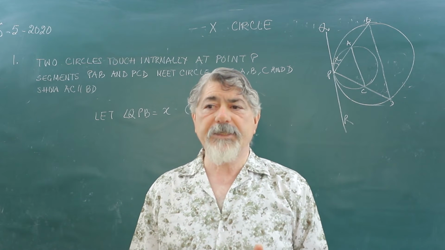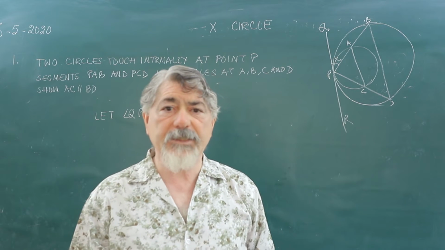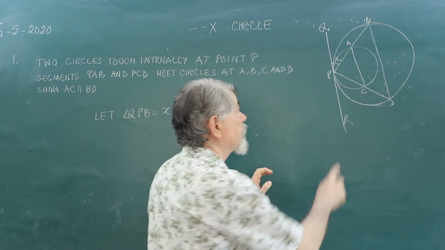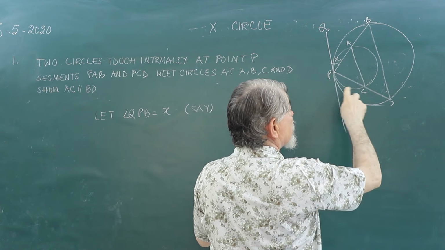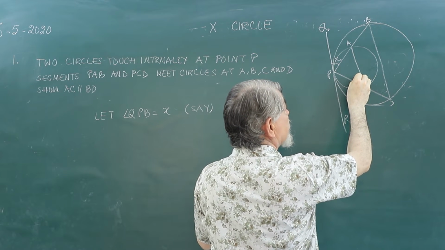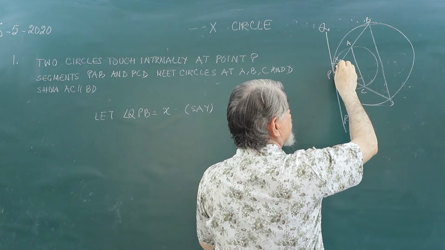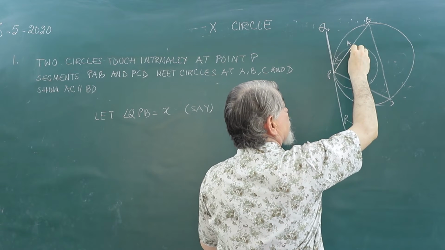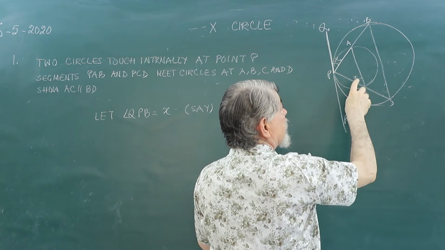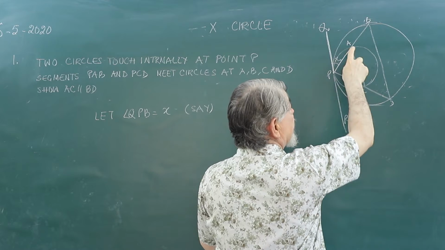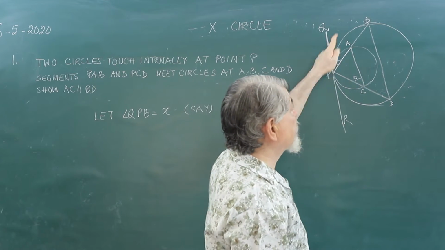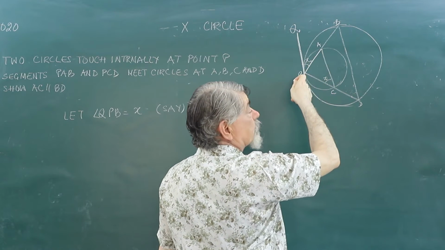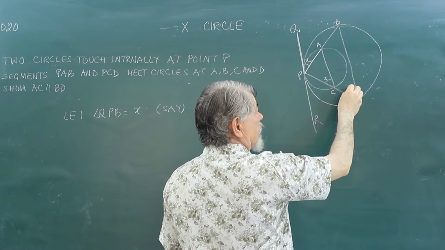And you know the property that the angle between tangent and chord is equal to the angle in the alternate segment. So for this smaller circle, the alternate segment angle is this, because this is the chord and this is the tangent. So for this circle, this is the alternate segment. PCA is the angle. For the bigger circle, the chord is PB. Tangent of course is the same. So this is the angle X.